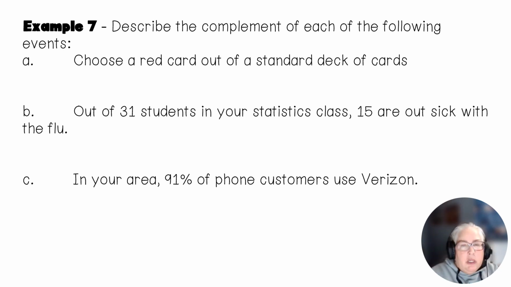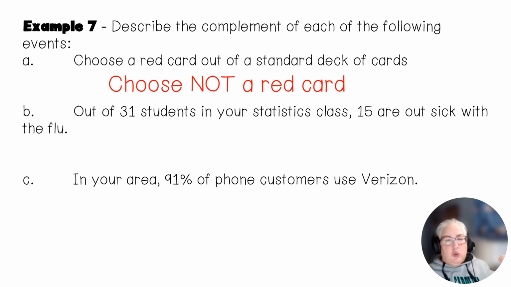So if I do these, and in here I don't want a number, I just want what it is. Okay, so if I want to describe the complement of the event, rains, does not rain. We win, we don't win. So if I look at the first one, it says I want to choose a red card out of a standard deck of cards. Then the complement of that event would be I choose not a red card. In other words, we choose a black card.